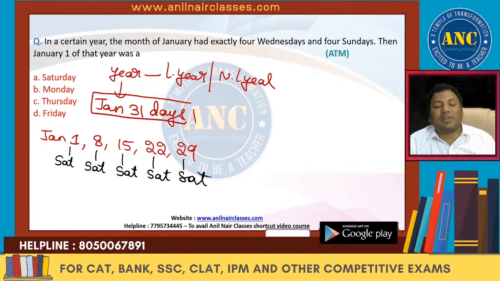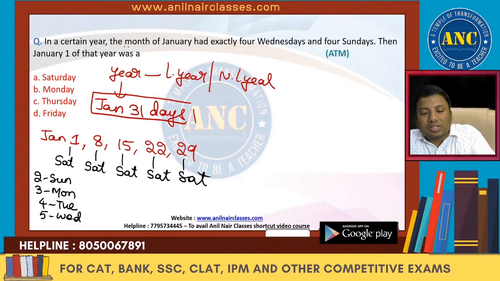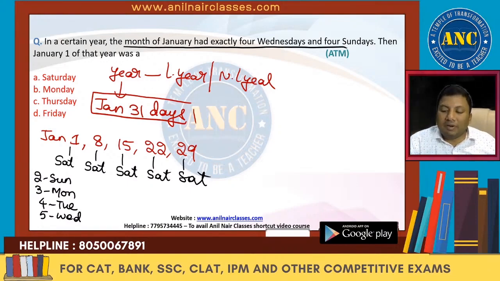If January 1st is Saturday, 2nd will be Sunday, 3rd will be Monday, 4th will be Tuesday, 5th will be Wednesday. So 2nd will be Sunday and 5th will be Wednesday. The question is, the month of January had exactly 4 Wednesdays and 4 Sundays.